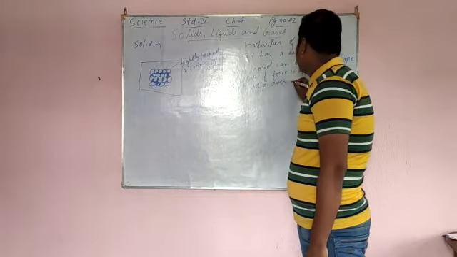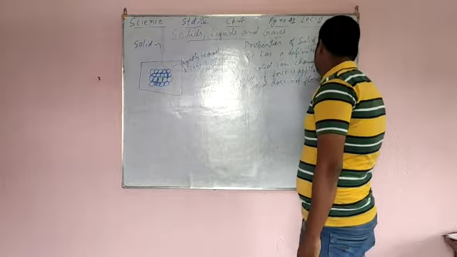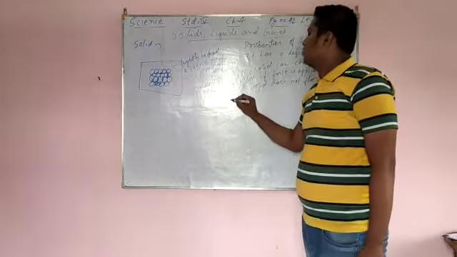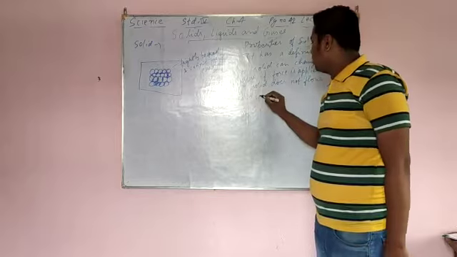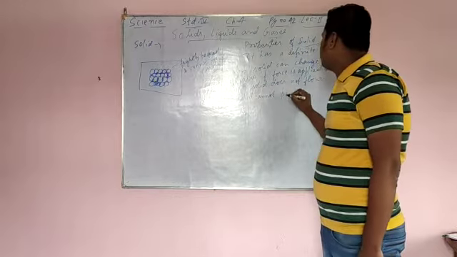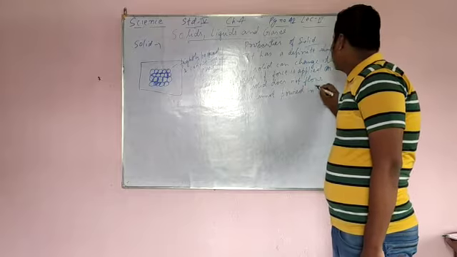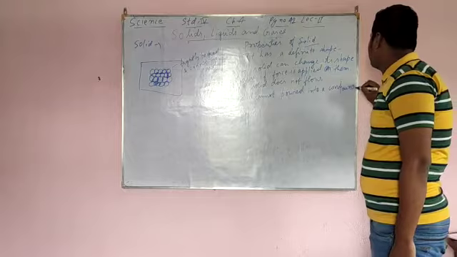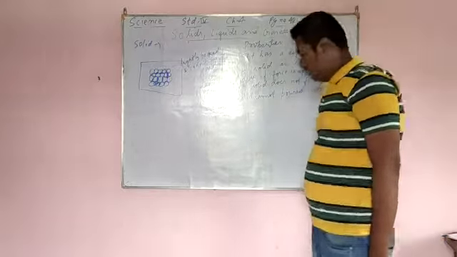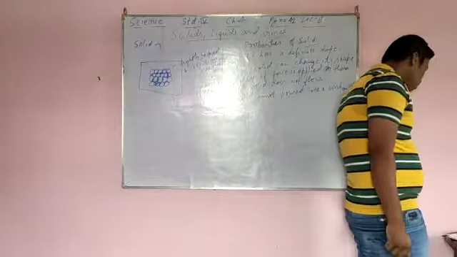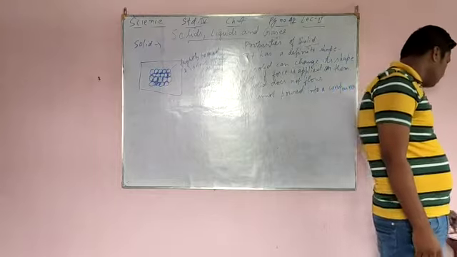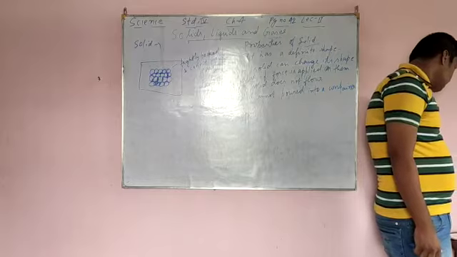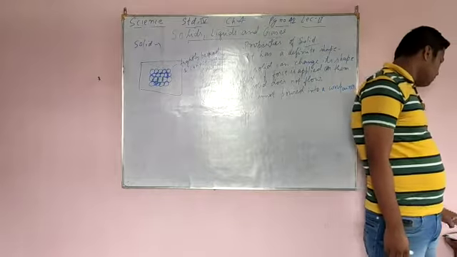A solid does not flow. A solid cannot be poured into a container. Now the next point is, a solid has a definite volume. Volume is the amount of space that an object occupies.